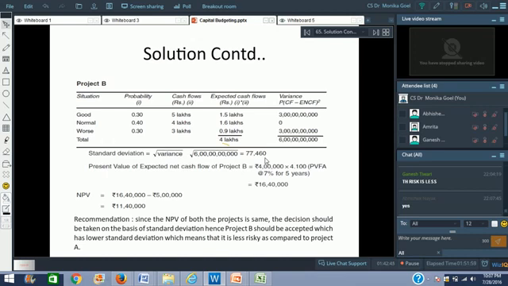So when we recommend, we say that since the net present value of both the projects is same, the decision will be taken on the basis of standard deviation. Here project B would be accepted because it has got a lower standard deviation, which is less risky as compared to project A. So have you got it? Have you got the point?